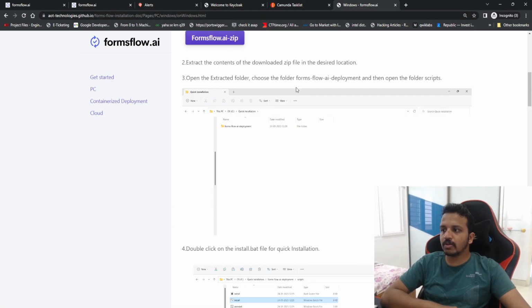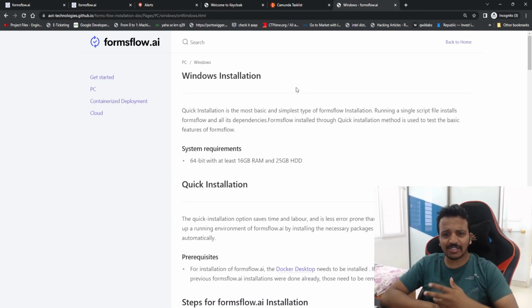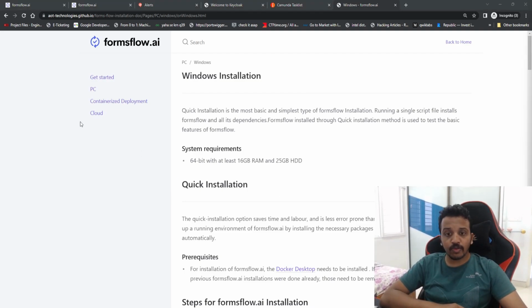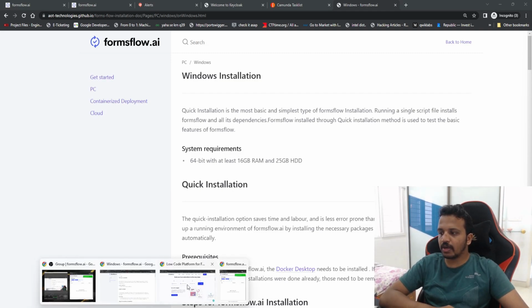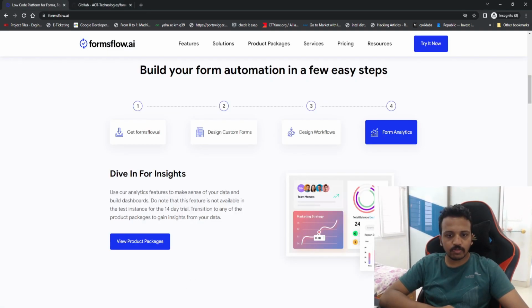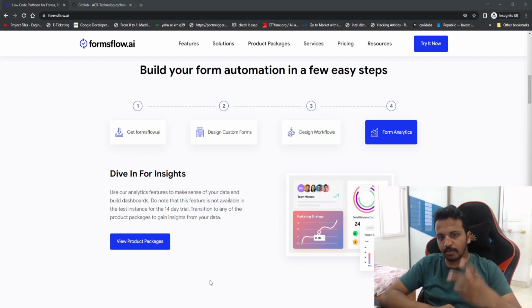This is a page where you can see how to install and so on, but this is just one option. I would suggest waiting for the next module, where I'm going to show you the different options that are available. Then you can decide which one is going to be more relevant and easy. Overall, if you don't want to do the deployment, they can do it for us, just as I showed earlier. Just reach out to them, and it depends on the requirement and the customization level that you want.